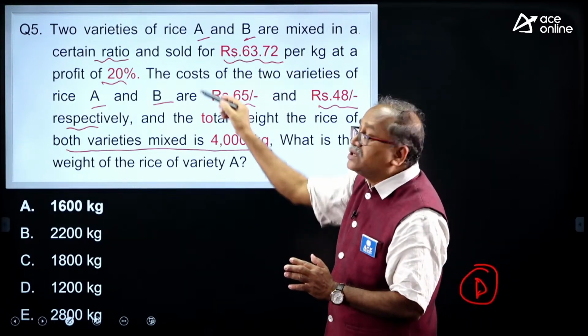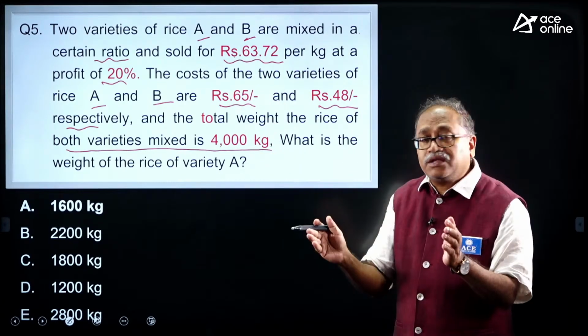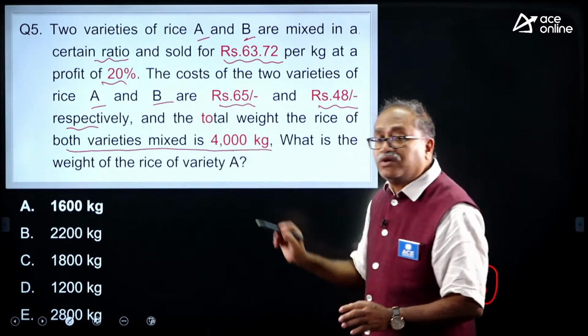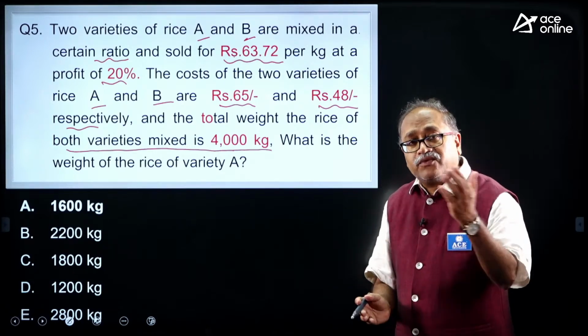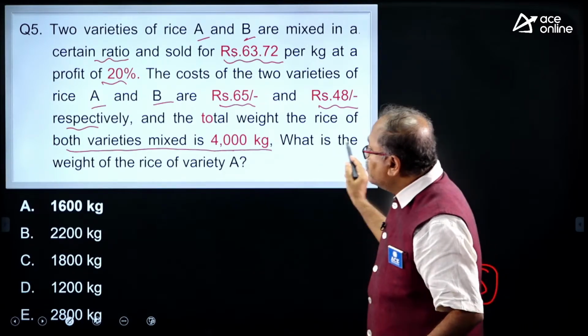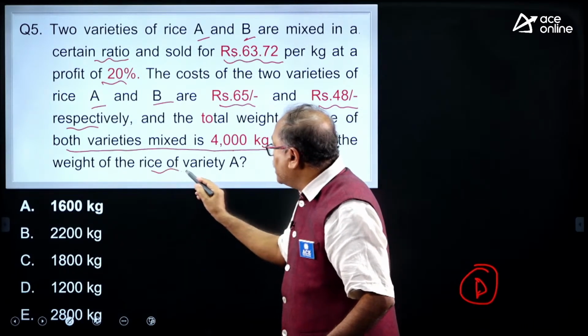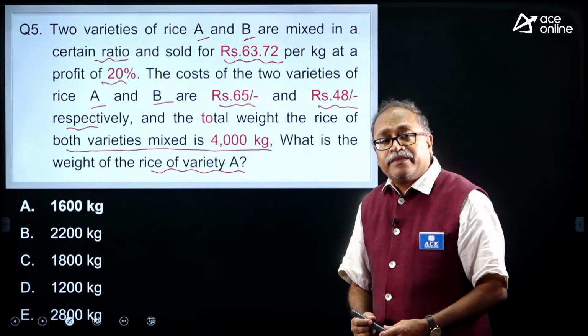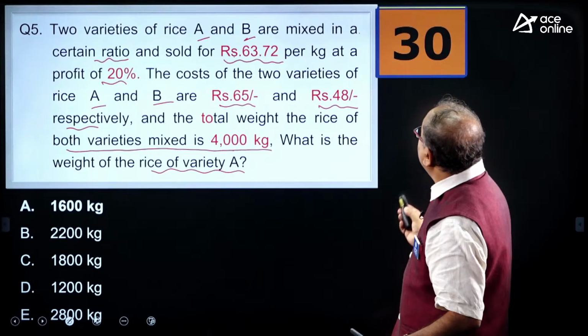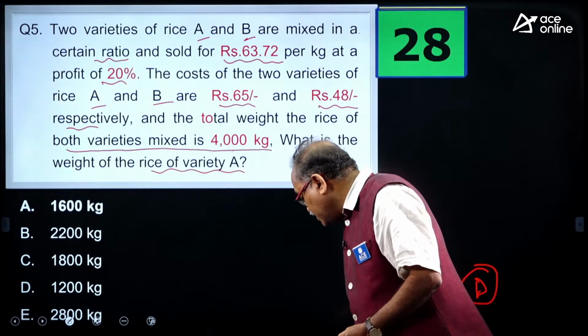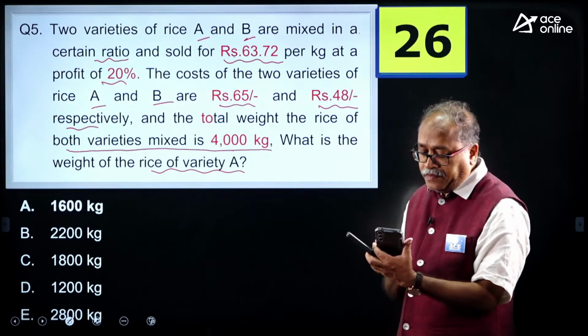So, I will be using the alligation method to get the ratio of A to B. The total is given, based on that I can find out A and B. So, what is the weight of the rice of variety A? Come on, my dear friends, take your 30 seconds and then we can answer this question. Come on.